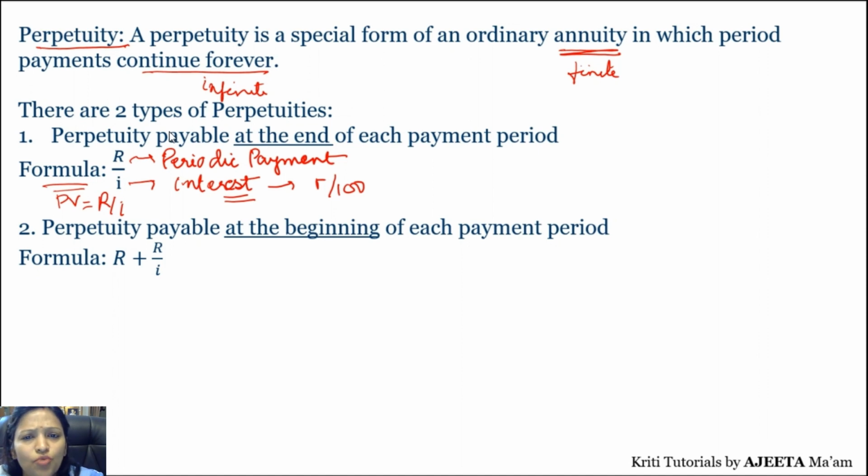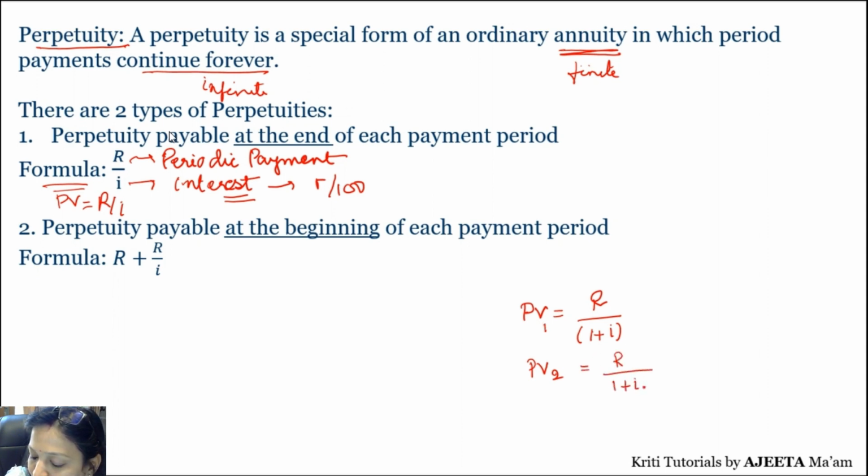So suppose you make the payment in the first year, right? So the present value for the first year, you paid 1,000 rupees, and for the first year, how will you calculate the present value? R upon 1 plus I. Present value for the second year, if I have to calculate, how will I calculate? R upon 1 plus I raised to 2. In this way, it will continue for n years, right? And if I have to sum up everything, PV1, PV2 and everything till PVN.